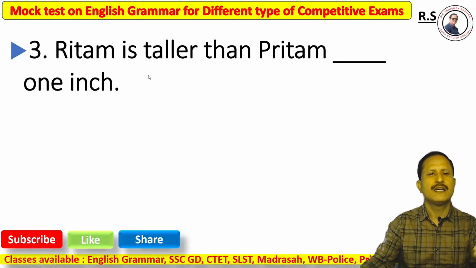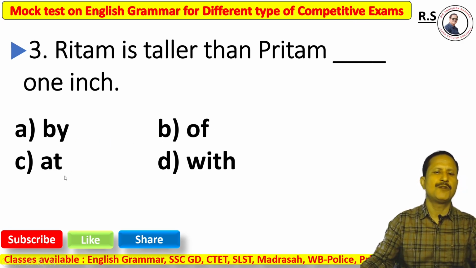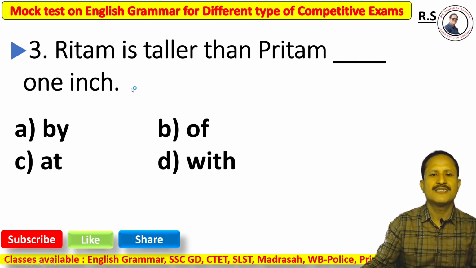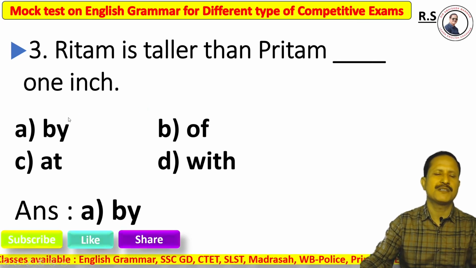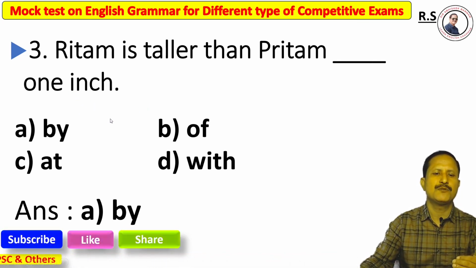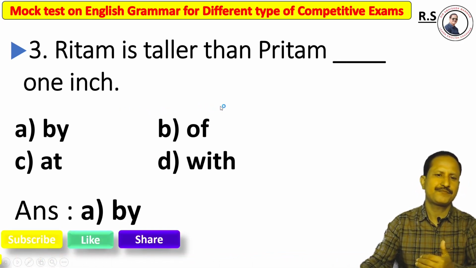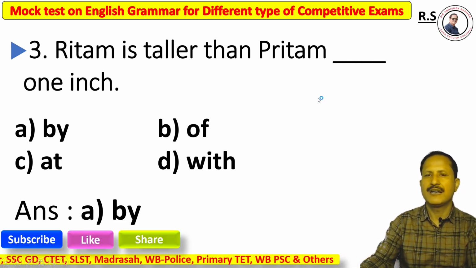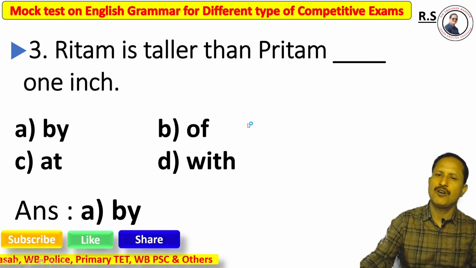Now question number 3. Rhythm is taller than Pritham dash 1 inch. Options: option A by, option B of, option C at, option D with. Here, the right answer is option A, by. When you talk about a measurement or unit, you must use by before it. So 1 inch is definitely preceded by by. We use by at the time of measurement or unit.